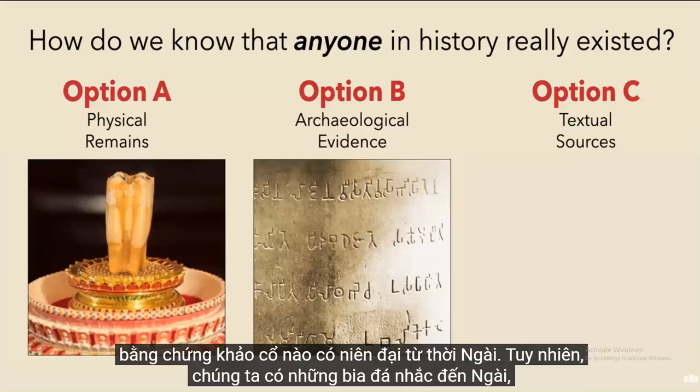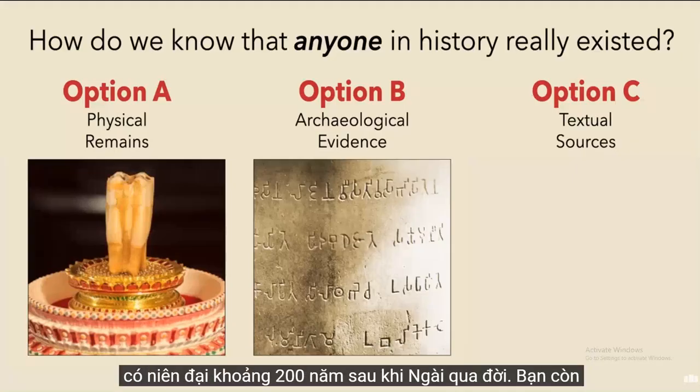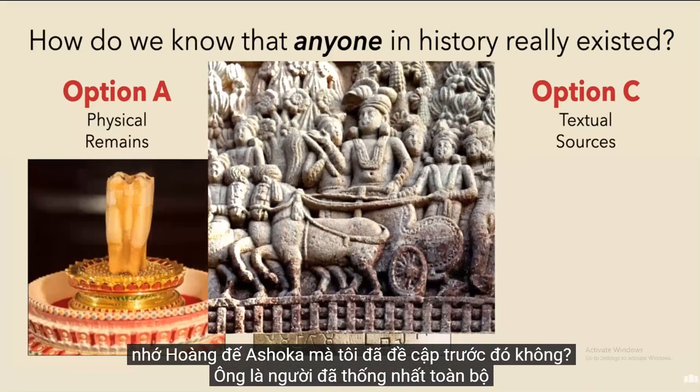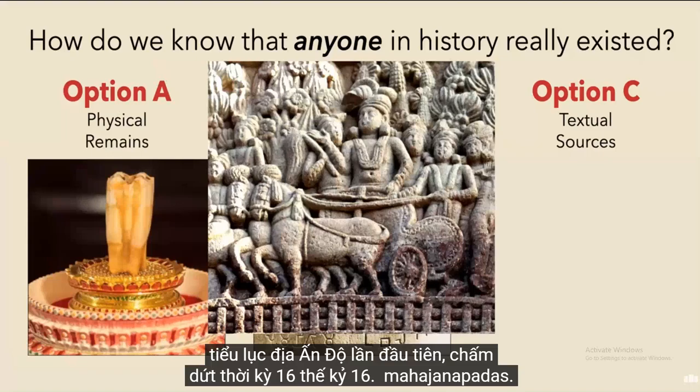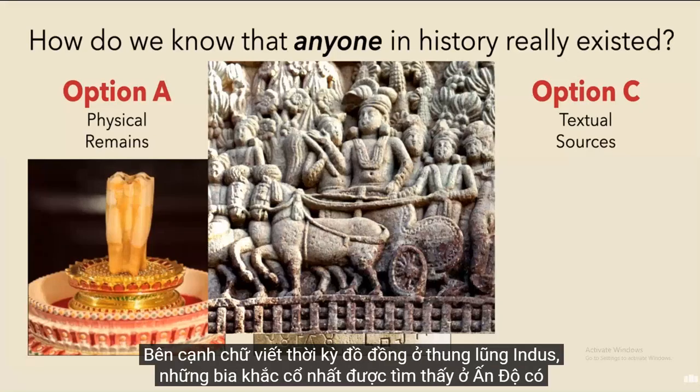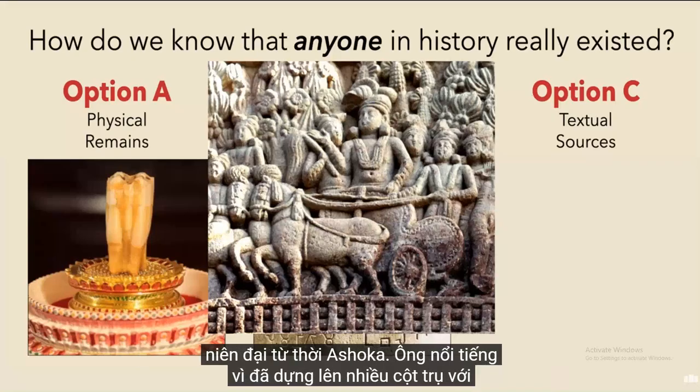However, we do have inscriptions that mention him dating to about 200 years after his death. Remember Emperor Ashoka that I mentioned earlier? He was the guy who united the entire Indian subcontinent for the first time, bringing to an end the period of the 16 Mahajanapadas. Aside from the Bronze Age Indus Valley script, the next oldest inscriptions found in India date from the time of Ashoka.